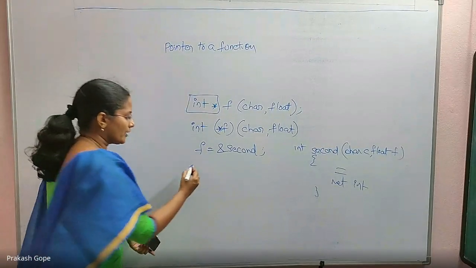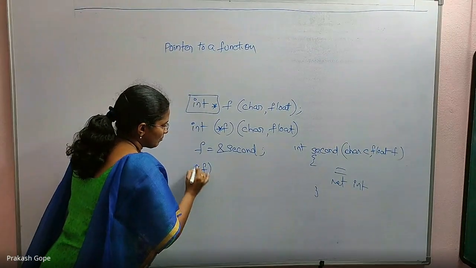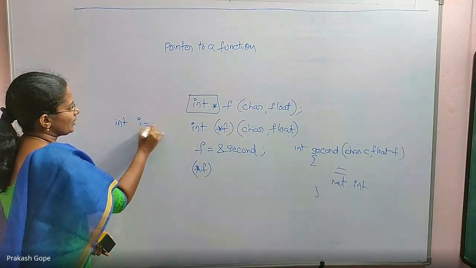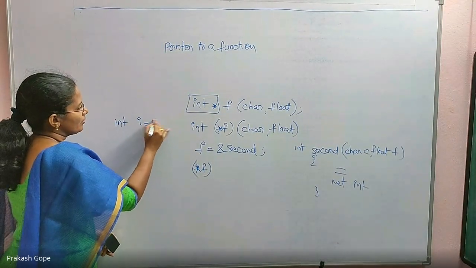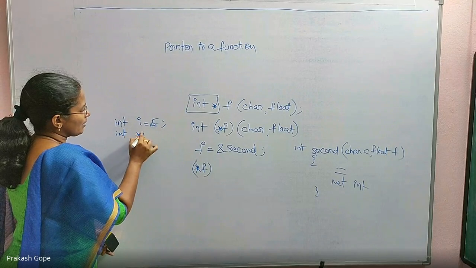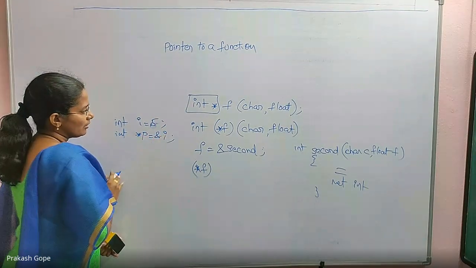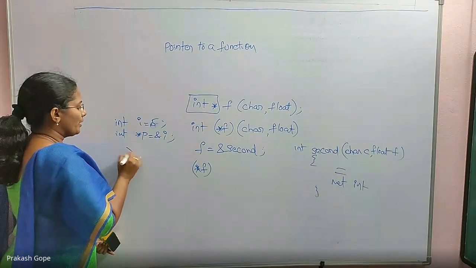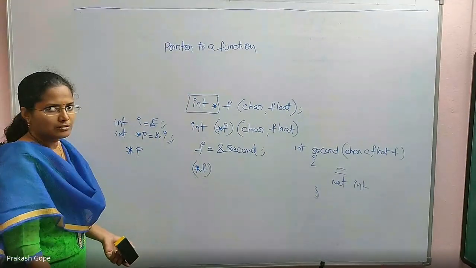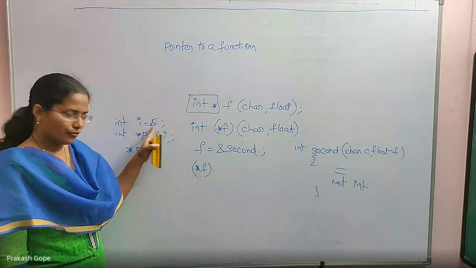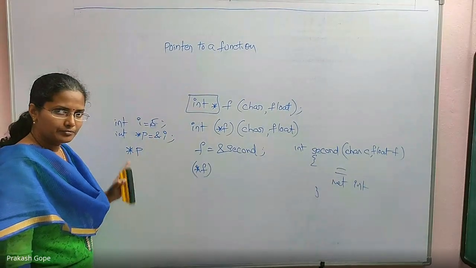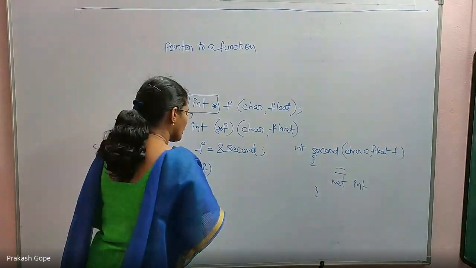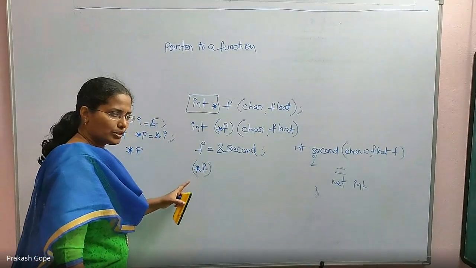And then you can invoke it through a pointer. Yesterday I had int a equal to 5, and then I declared int star p equal to address of a. Why did I hold the address of a? Because I want to access a's content through p by saying star p. Similarly, I want to invoke the second function using its pointer f.